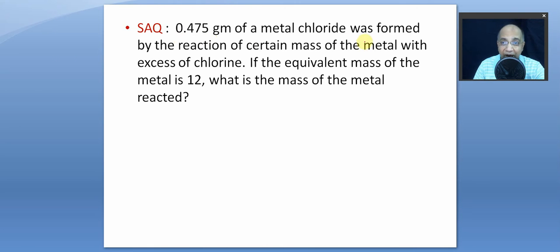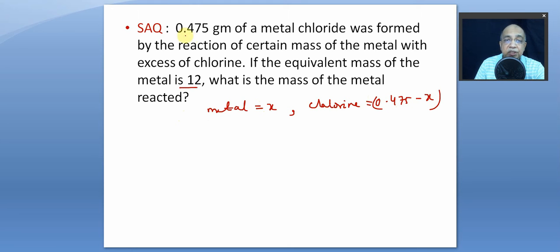0.475 gram of metal chloride was formed by the reaction of a certain mass of metal with excess chlorine. If the equivalent mass of the metal is 12, what is the mass of the metal reacted? So if mass of the metal is equal to X, then mass of chlorine is equal to 0.475 minus X, because this is the mass of the metal chloride, right?